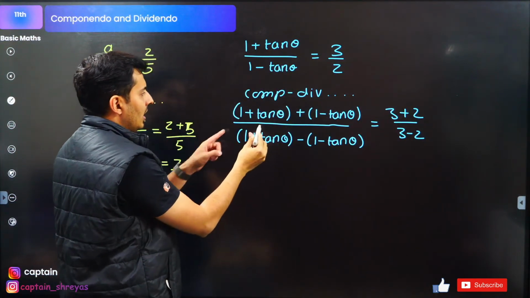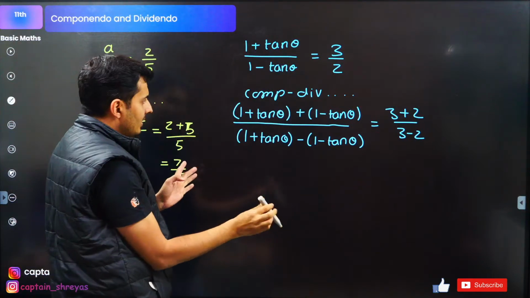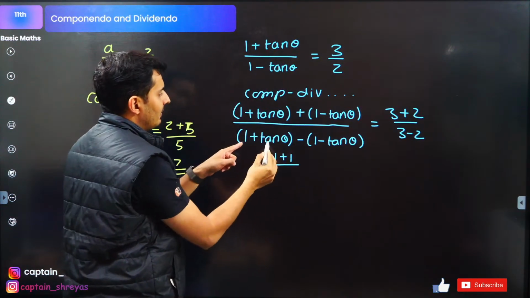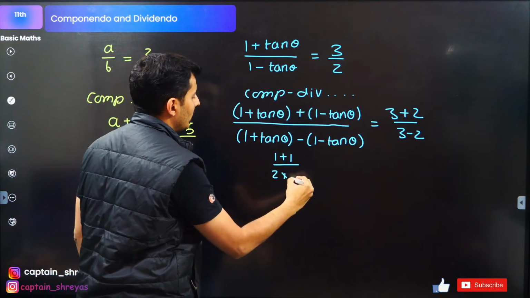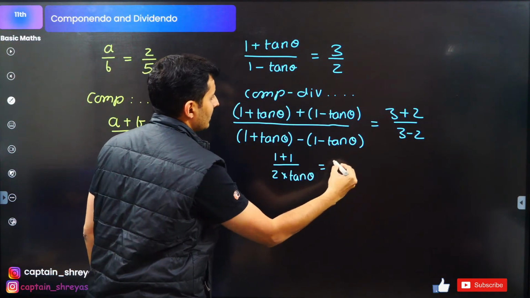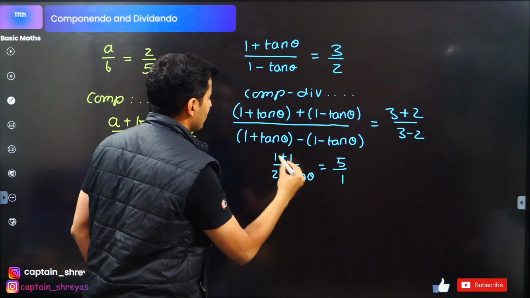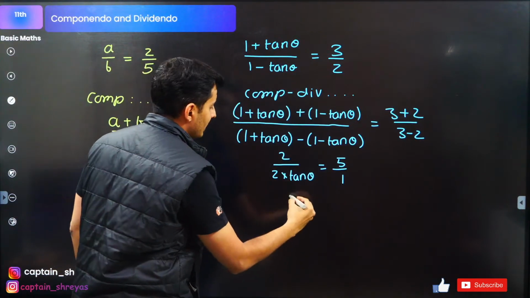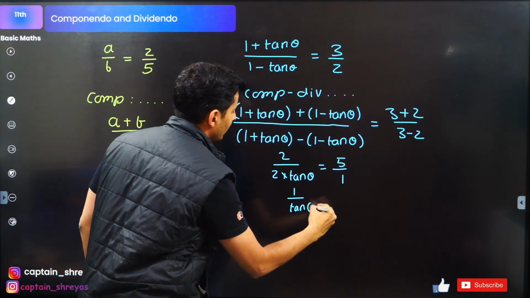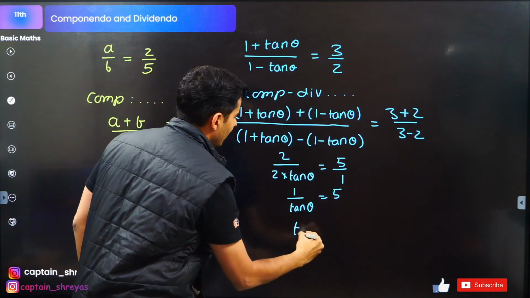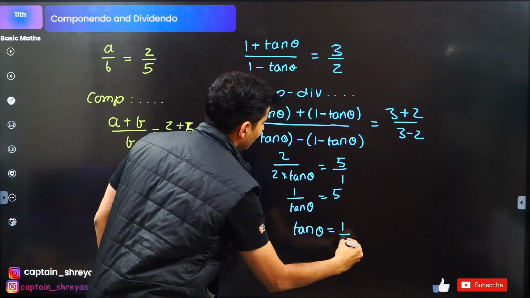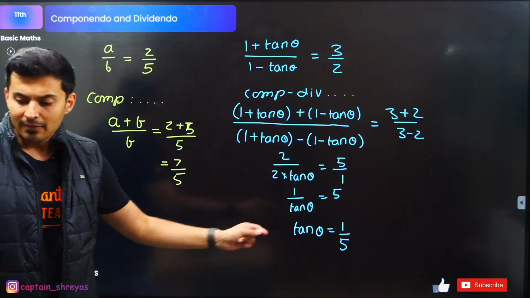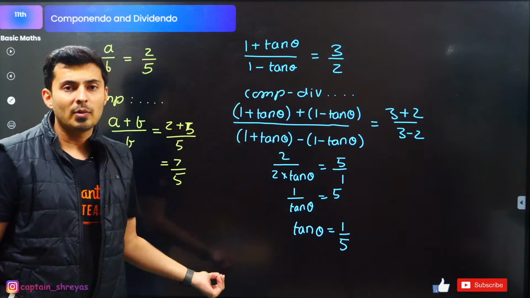Here 1 will get added, tan theta will get cancelled, so I'll just write 1 plus 1 over here. Here 1 and 1 will get cancelled, tan theta will become 2 times, so 2 times tan theta, correct? This will be 3 plus 2 is 5, 3 minus 2 is 1. Here 1 plus 1 is nothing but 2. 2 gets cancelled, so 1 by tan theta is basically 5. So basically tan theta will be nothing but 1 by 5. That's what I got. Tan theta will be 1 by 5. Everyone understood how to solve the problem?